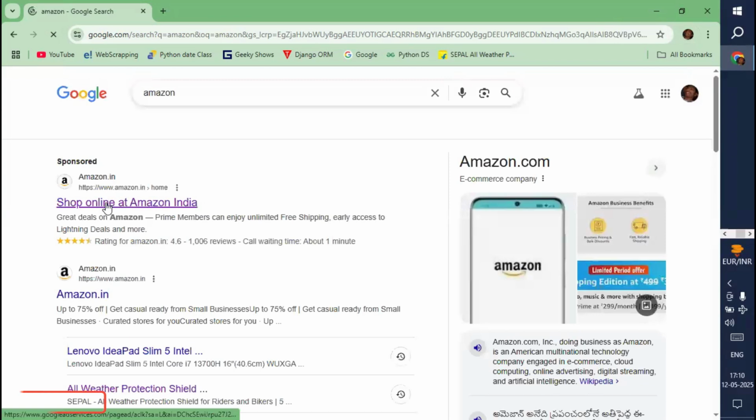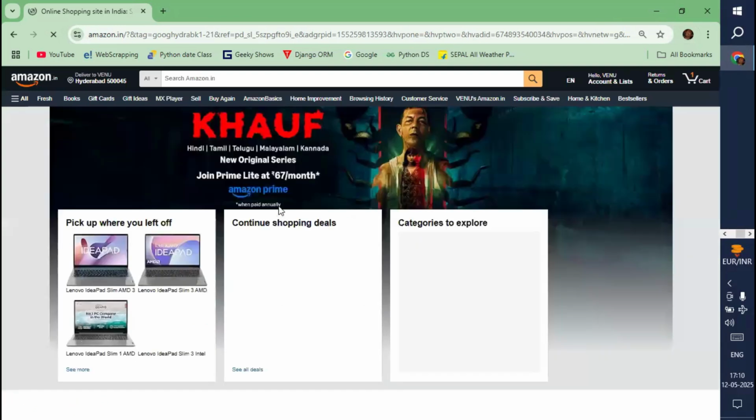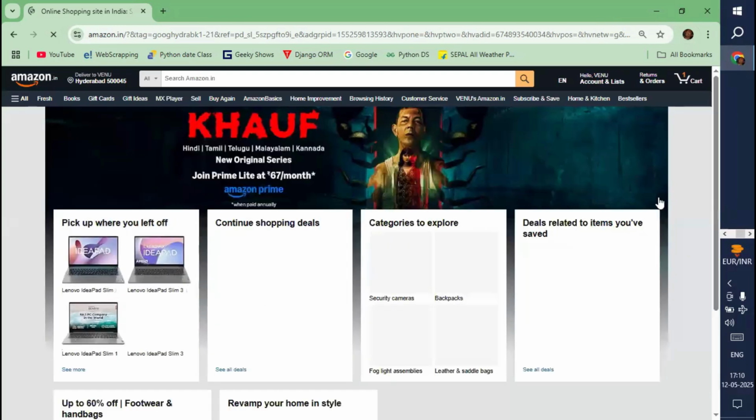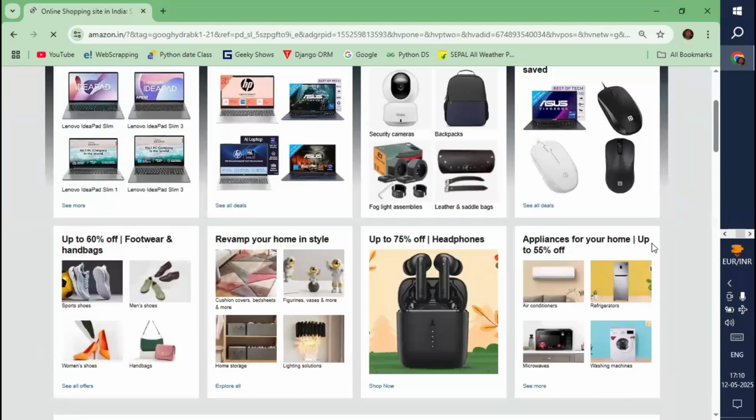So if you want to create these types of web pages, definitely we have to learn and understand HTML. Now see, this is the Amazon home page and this is one web page. This web page may contain images, audios, videos, animations, graphics, buttons, links, etc. And if you want to arrange all these components in the page, then definitely we have to learn and understand HTML.